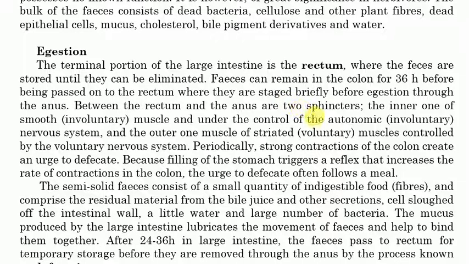So the inner is under the involuntary or autonomic nervous system, and the outer one is striated voluntary muscle controlled by the voluntary nervous system. Now periodically, strong contraction of the colon creates an urge to defecate. Because filling of the stomach triggers a reflex that increases the rate of contraction of the colon, the urge to defecate often follows a meal.